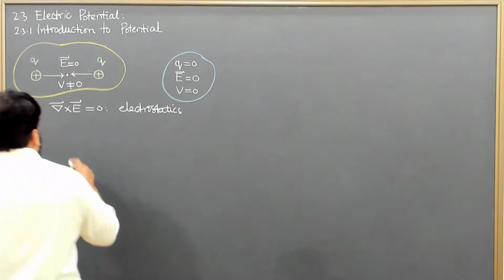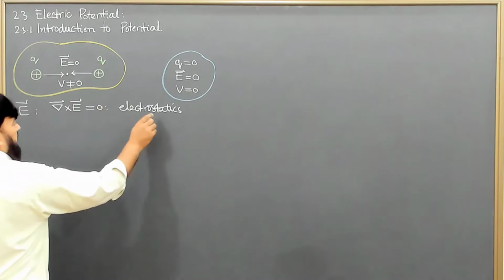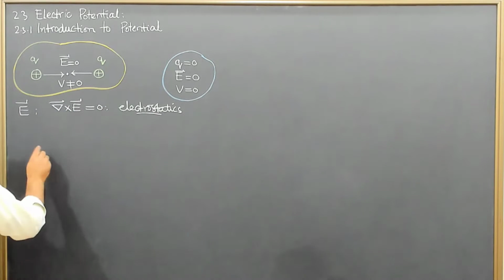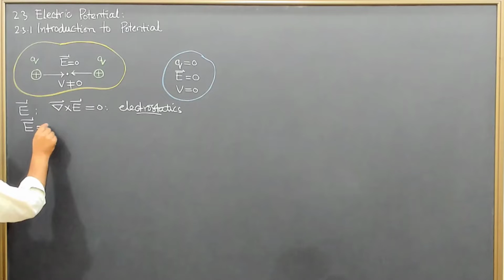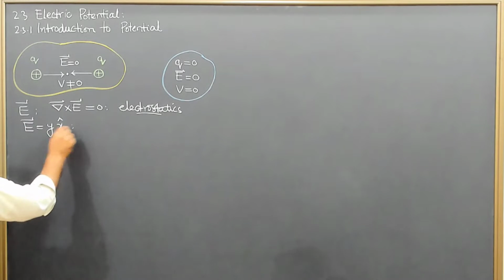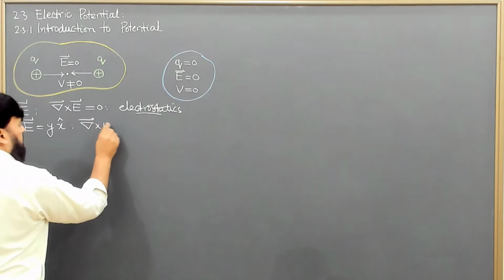So as long as we are in electrostatics, we have the curl of E equal to 0. It means it is not possible to have an electric field like, for example, y x unit vector, because for this kind of vector del cross E is non-zero.